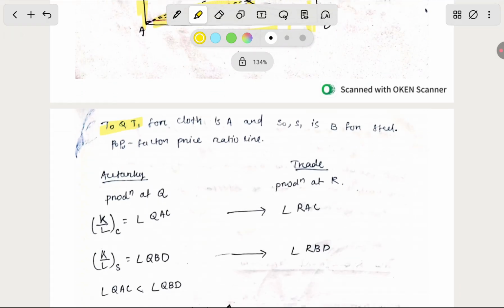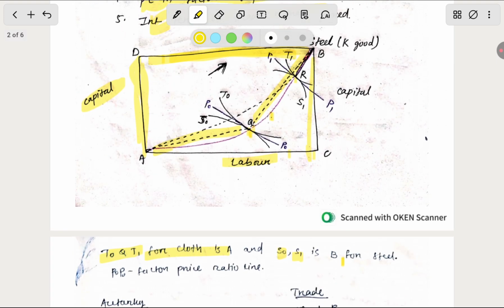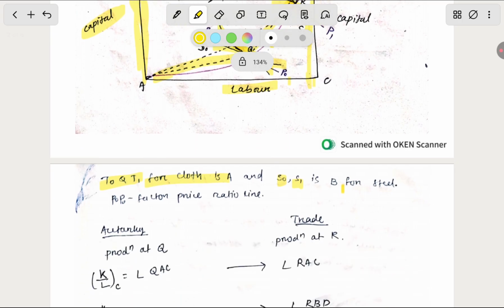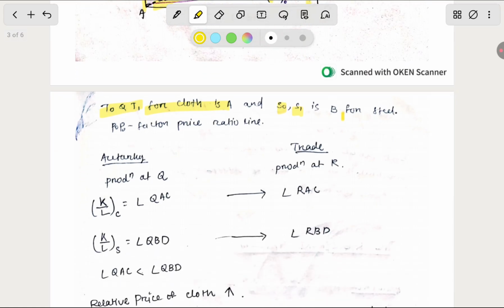T0, T1 for clock A, and S1 is B for steel. So T0 is this isogon curve, and this curve is for X, this curve is for Y. Steel. P0 B0 is the sacrifice line. We consider a positive constant or cost constant. K by L of X means clock.